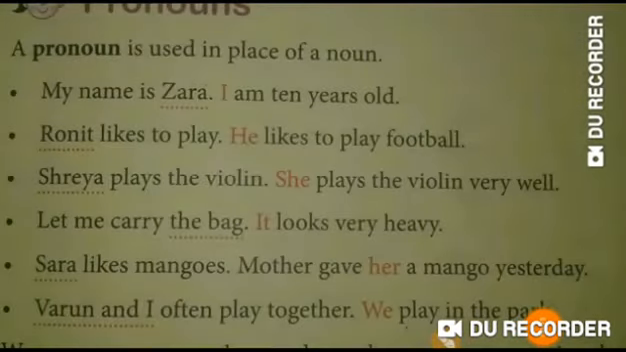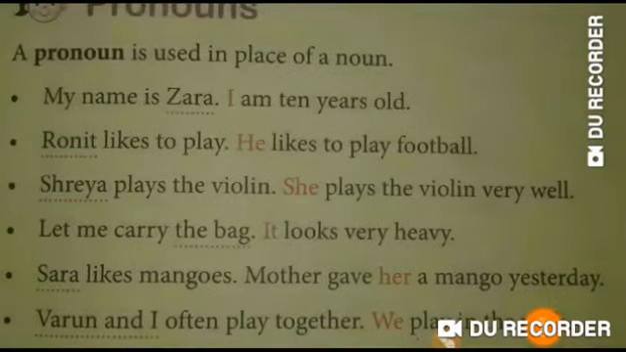For example, my name is Zara. I am 10 years old. Here Zara is the name of a person, so it is a noun. Now it is written I am 10 years old. So who says this? Zara says I am 10 years old, means who is 10 years old? Zara. But in place of Zara, what is used here? I. So I is the pronoun here.